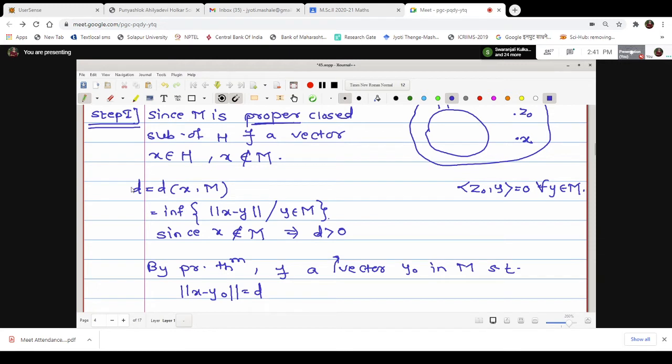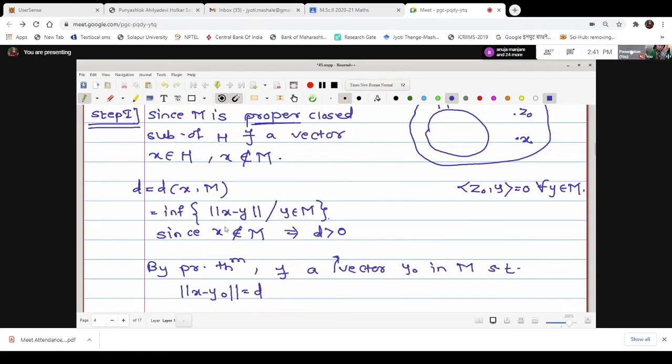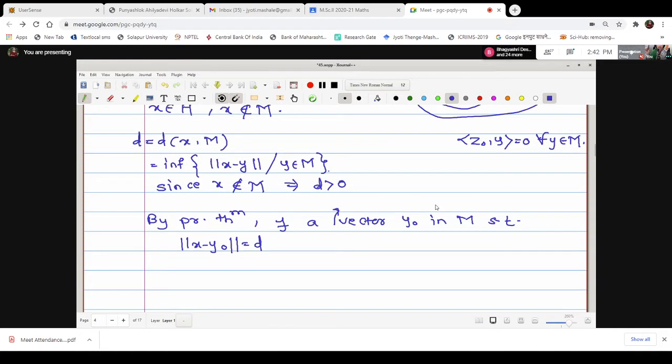Then let me make use of the definition of D. D is defined to be the distance between a point X and a set M, which is defined as the infimum of the norm of X minus Y for all Y in M. As X is not in M, we can easily say that D is greater than 0. X is outside M and we are counting the distance between X and the vectors Y in M. Therefore, surely D is greater than 0.